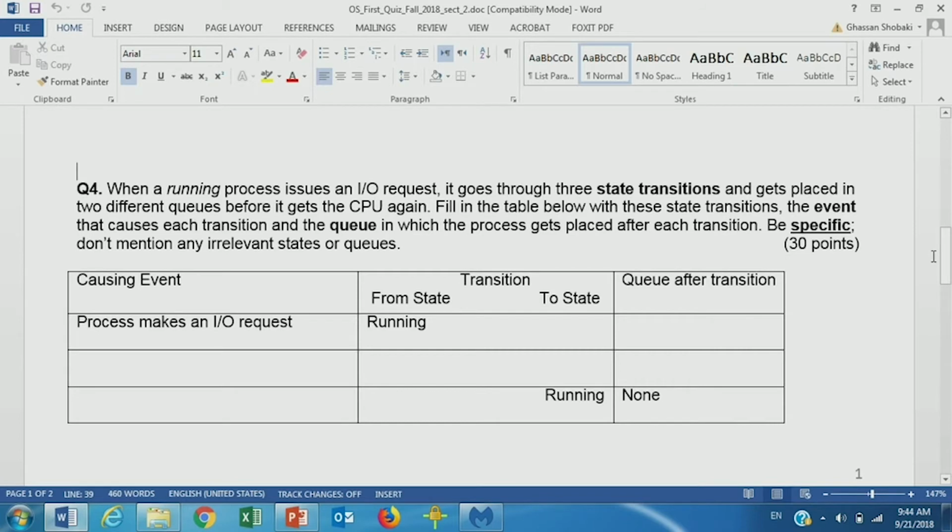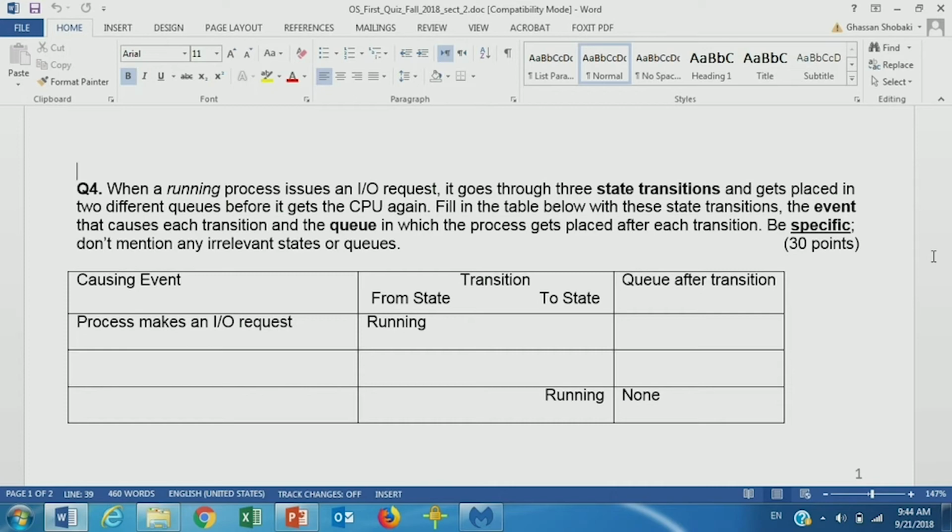Tracing a process that is requesting I/O. What are the transitions? There are 3 transitions. First, the process makes the I/O request. It will transition from running to waiting, and it will be in the queue for the I/O device. Right? It's not the I/O queue, because when you say the I/O queue, it implies that there is a single I/O queue in the system. It's not a single I/O queue. It's the I/O queue for that device. But then this is a minor detail.